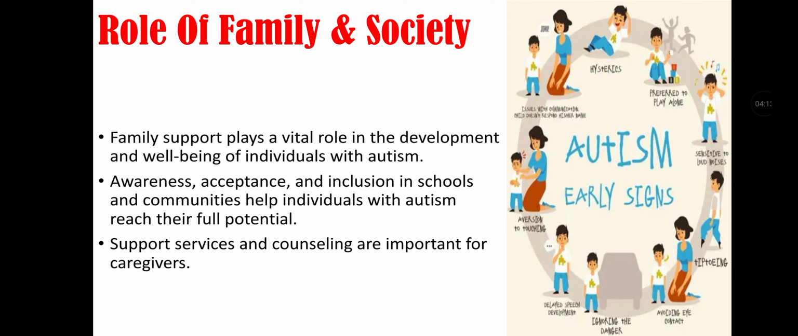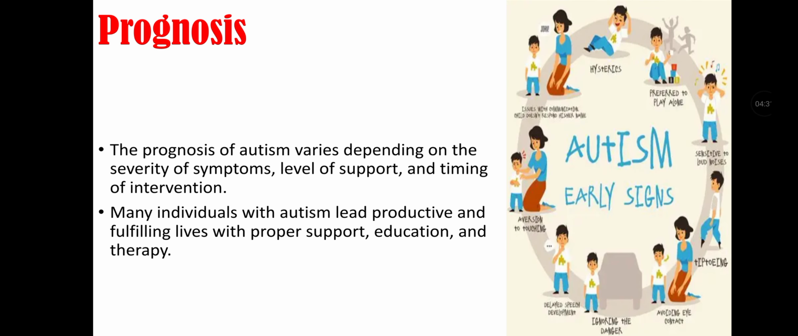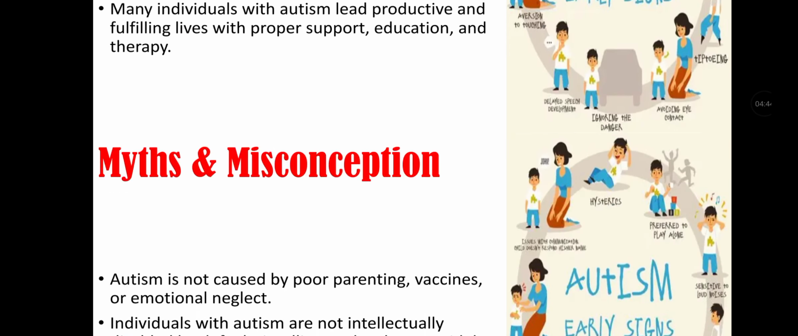Role of family and society. Family support plays a vital role in the development and well-being of individuals with autism. Awareness, acceptance, and inclusion in schools and communities help individuals with autism reach their full potential. Support services and counseling are important for caregivers. Prognosis of autism. The prognosis of autism varies depending on the severity of symptoms, level of support, and timing of intervention. Many individuals with autism lead productive and fulfilling lives with proper support, education, and therapy.